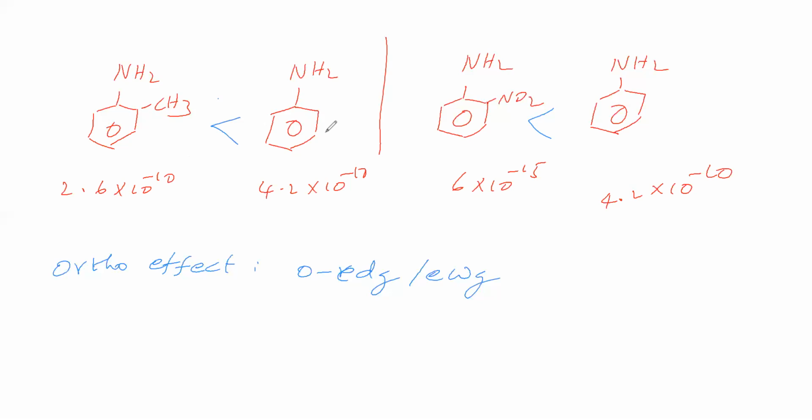That's what experiment this is, we have to say. Okay, so the explanation part is another one. Here, which factor we have to consider? The ortho effect factor. Based on the ortho effect only we have to explain this basic strength. The ortho effect says that at the ortho position, whether an electron donating group or an electron withdrawing group is present, ortho substituted aniline will have lower basic strength than aniline. This we have to say.